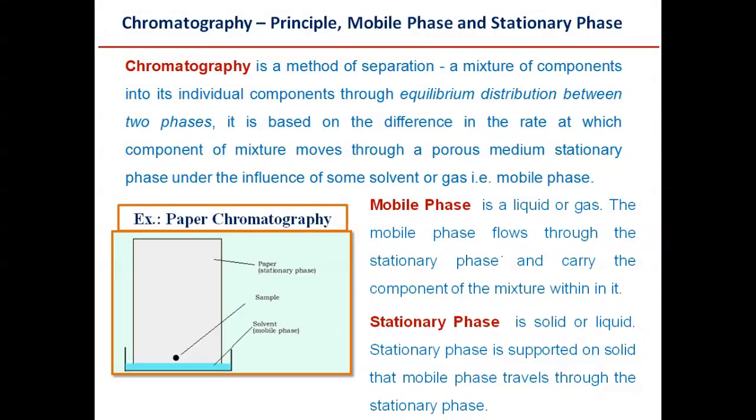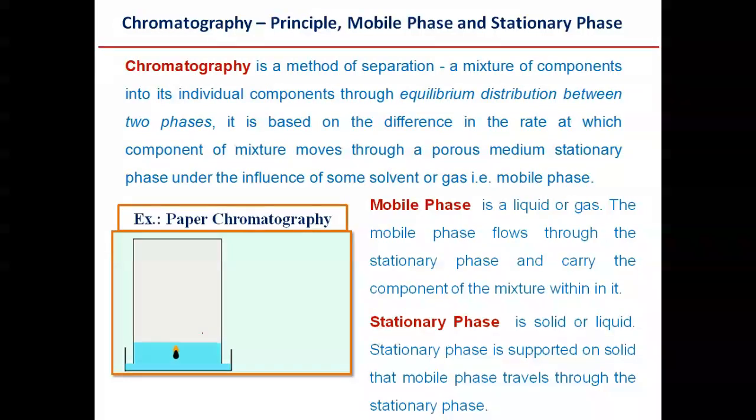An example of this is paper chromatography. Here we have a paper, and this is acting as the stationary phase. Apart from this paper, we have a solvent front as well.